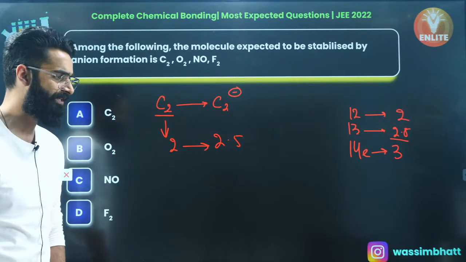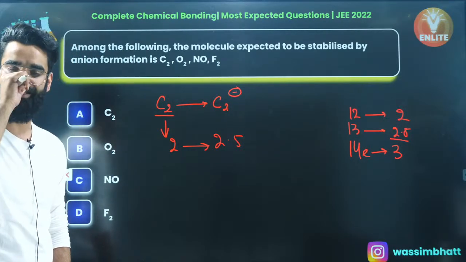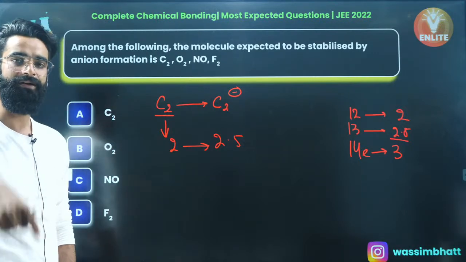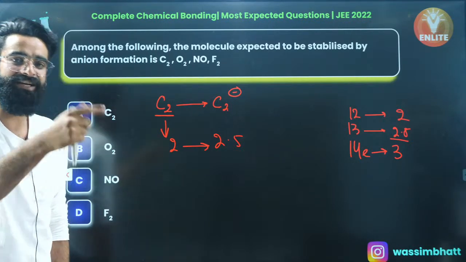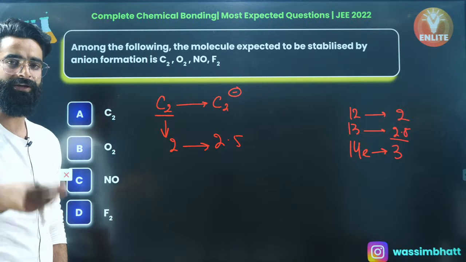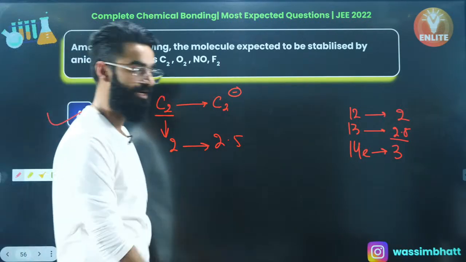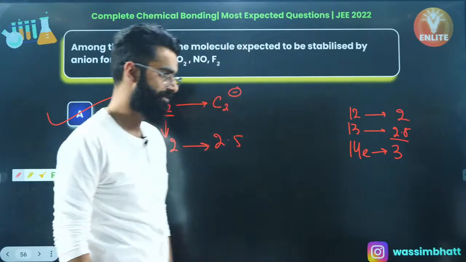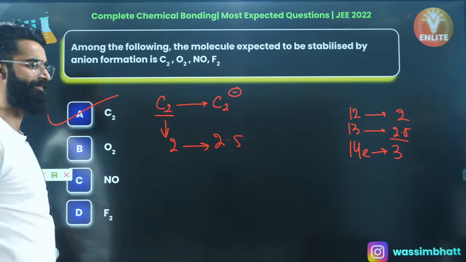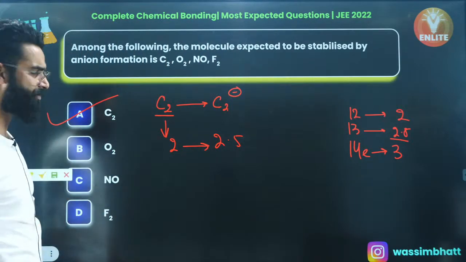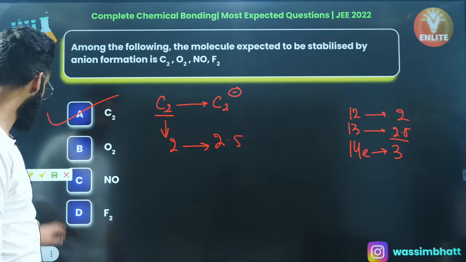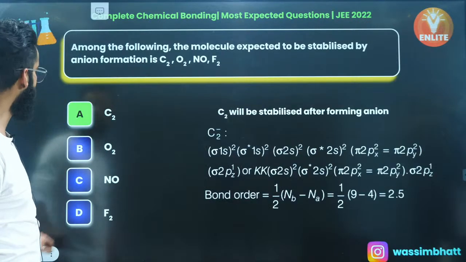And whenever after the addition of an electron the bond order increases, you can say the molecule gets stabilized after anion formation. So C2 is the molecule which is getting stabilized after the anion formation. Simple, because its bond order is increasing from 2 to 2.5. You can check the rest as well, right? Let's move on to one more, my dear people.